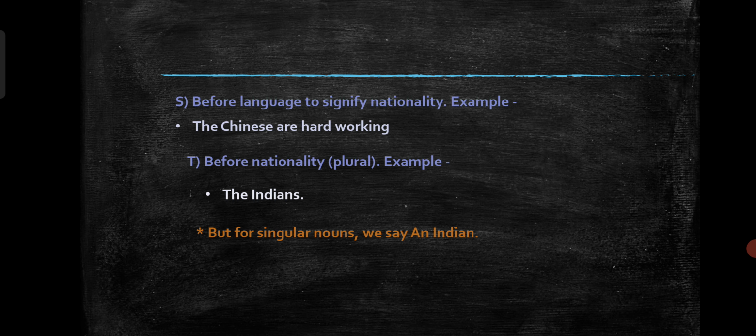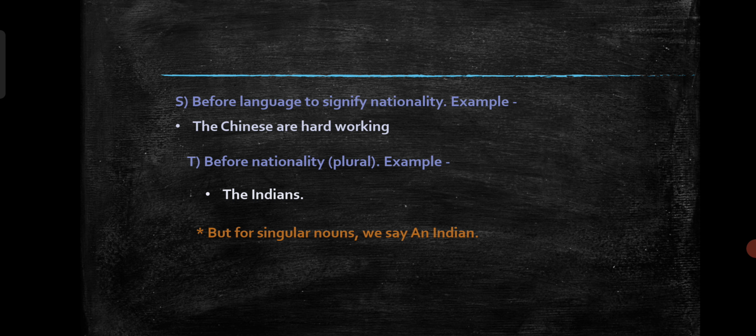Next, before any language that signifies nationality, we can use the. For example, the Chinese are hard working. Here the Chinese is also a language and also signifies nationality. That means it signifies the nationality of a Chinese person. So here before this we can write the.